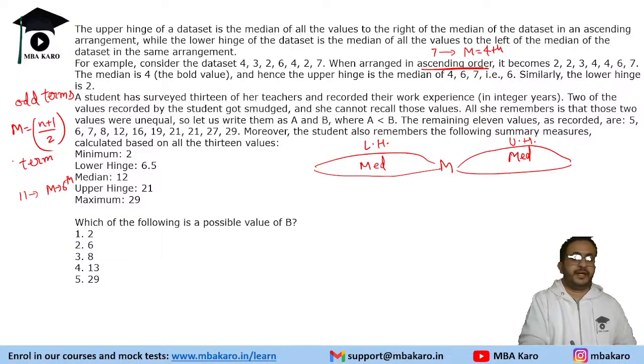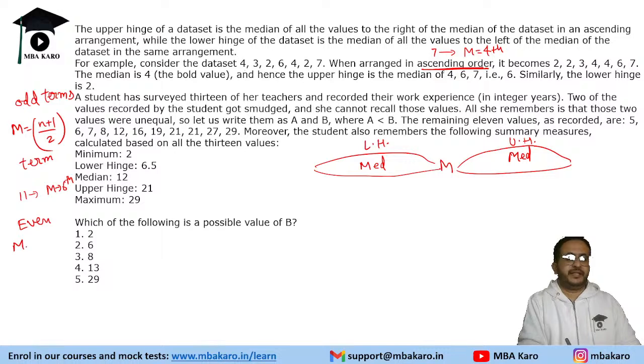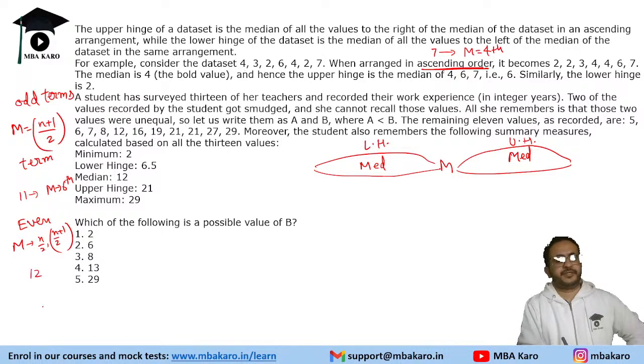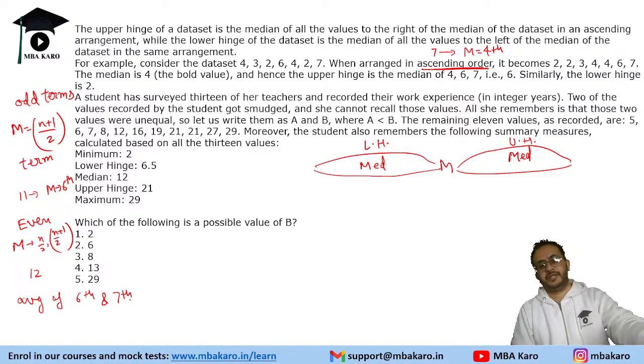And if you have an even number of terms, then the median is the average of the n by 2 and (n plus 2) by 2 terms. So if you have 12 terms, it will be the average of the 6th and 7th terms. That is what is meant by the median.